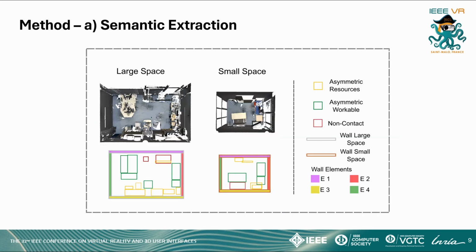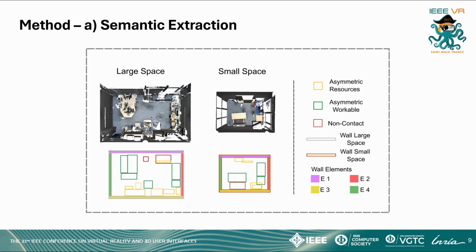Through the semantic extraction step, we obtain semantically labeled bounding boxes along with the room layout. We then categorize the bounding boxes into functional categories, namely asymmetric task space and non-contact space. All objects that are potential sources of information and tools are part of the asymmetric task space, while other objects belong to the non-contact space.